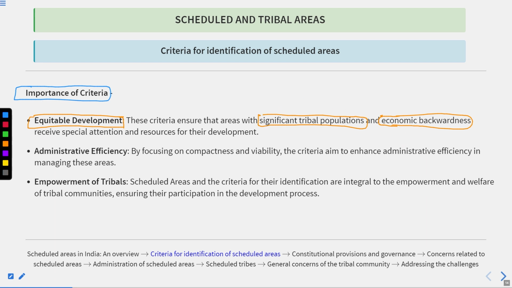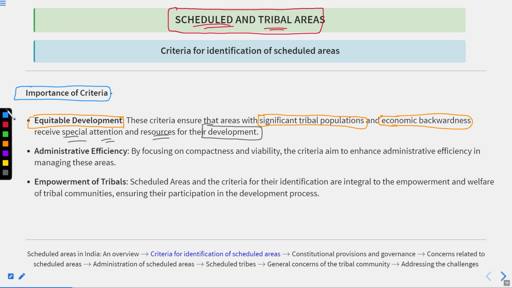Second, taking care of the significant tribal populations residing there. So not only will we be able to ensure equitable development, but also the upliftment of the schedules and the tribals living there. And we could provide special attention and special resources to ensure their development.